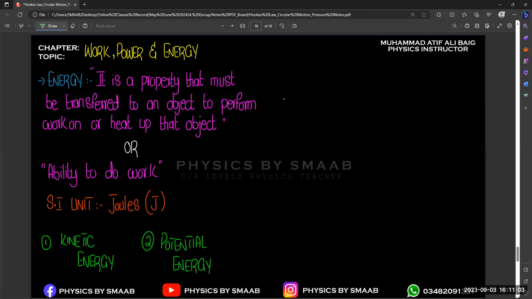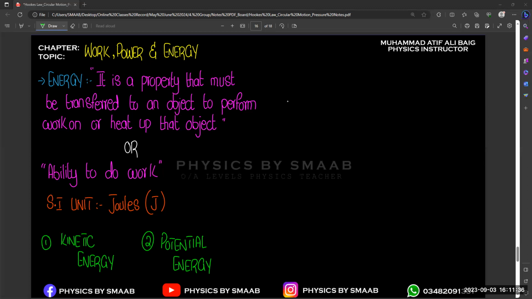In the exam, if it asks us for the definition of energy, which definition do I give? Basically, they mostly ask for 1 mark only, right? So both definitions will work for you. Both are right concepts, you will get 1 mark, right? Because in the first definition, we are just explaining in simple words: to an object to perform work done, or we know that when we try to do work, heat will also be produced, right?